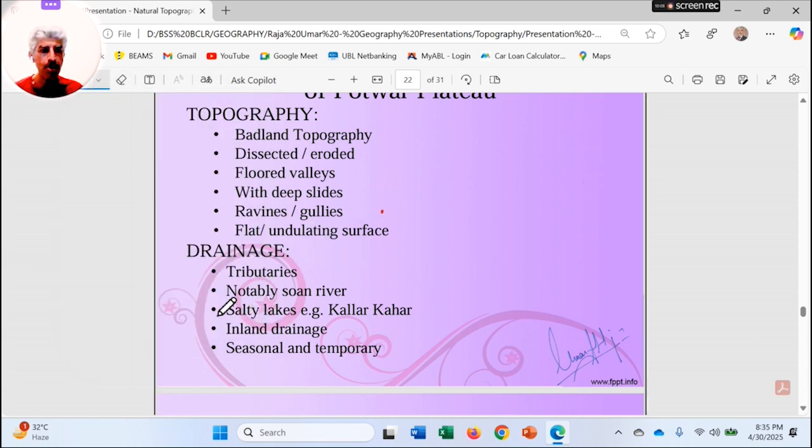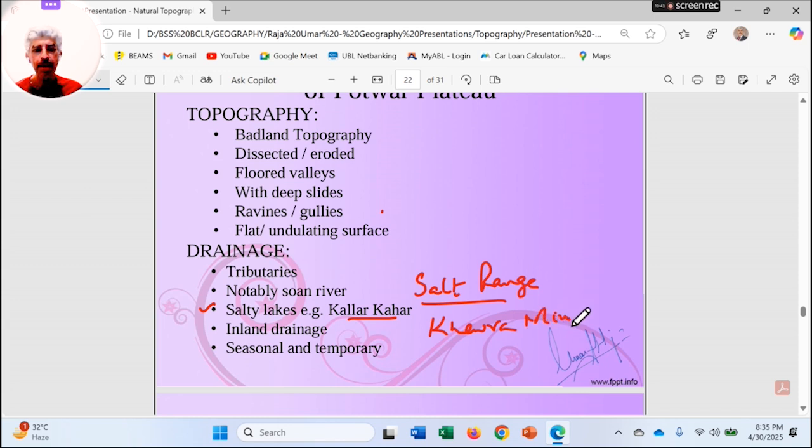Now the drainage patterns we are talking about. There are certain salty lakes, as we see in this region. As I am from this region, I have seen that the water is salty there. I mean the water contains a larger quantity of salts, and they are all available in that soil. Salty lakes are there like Kallar Kahar, very close to the Salt Range, because just in that region we find the Khewra mines.